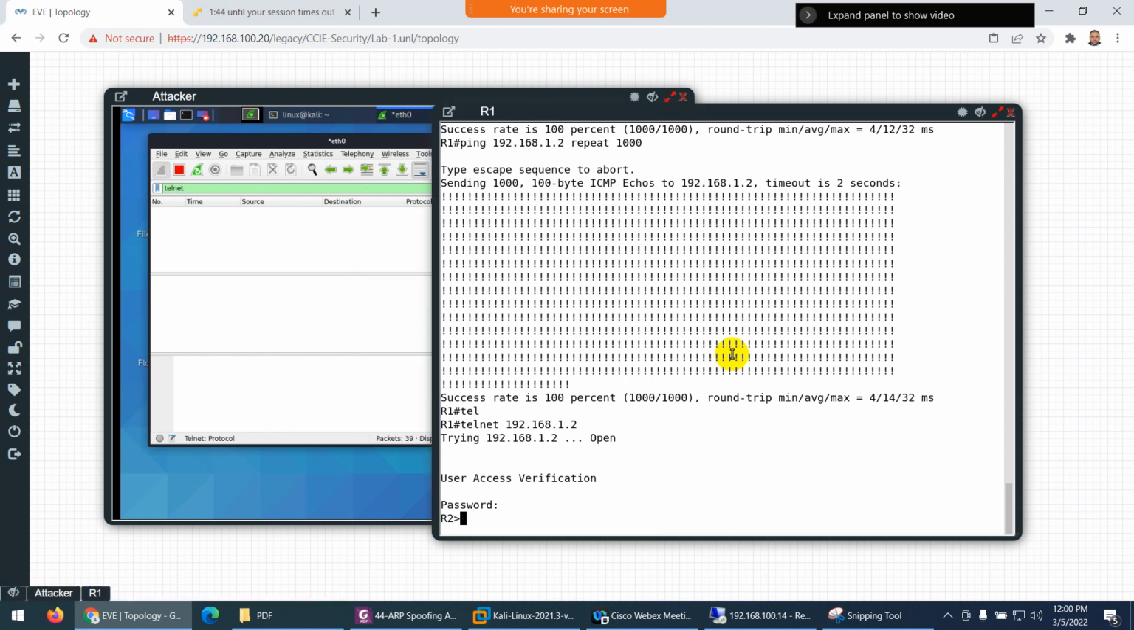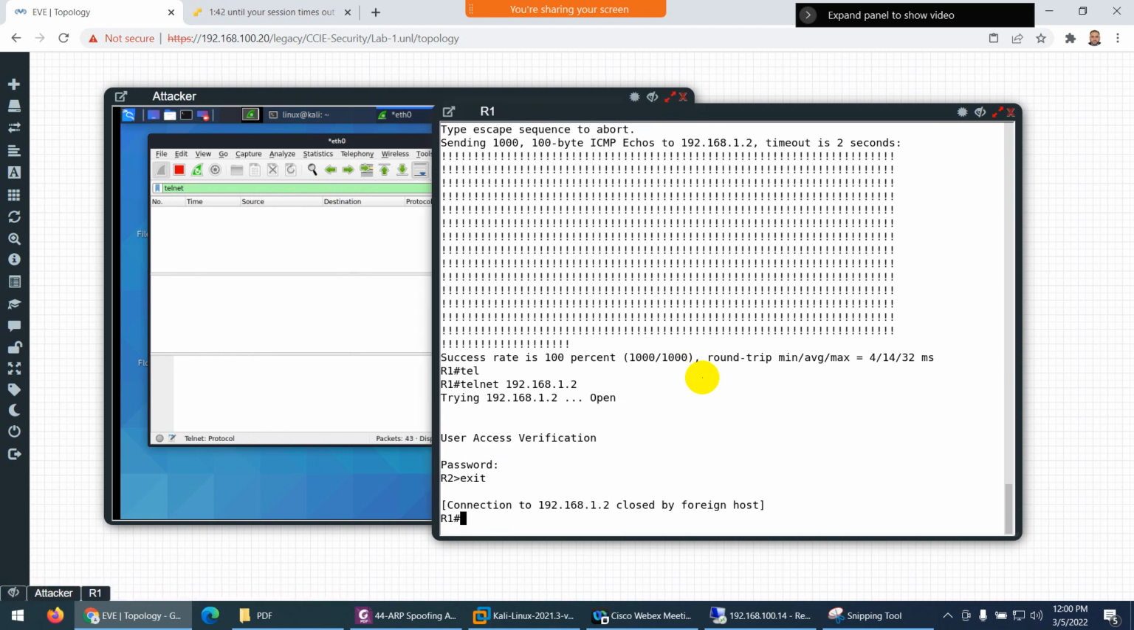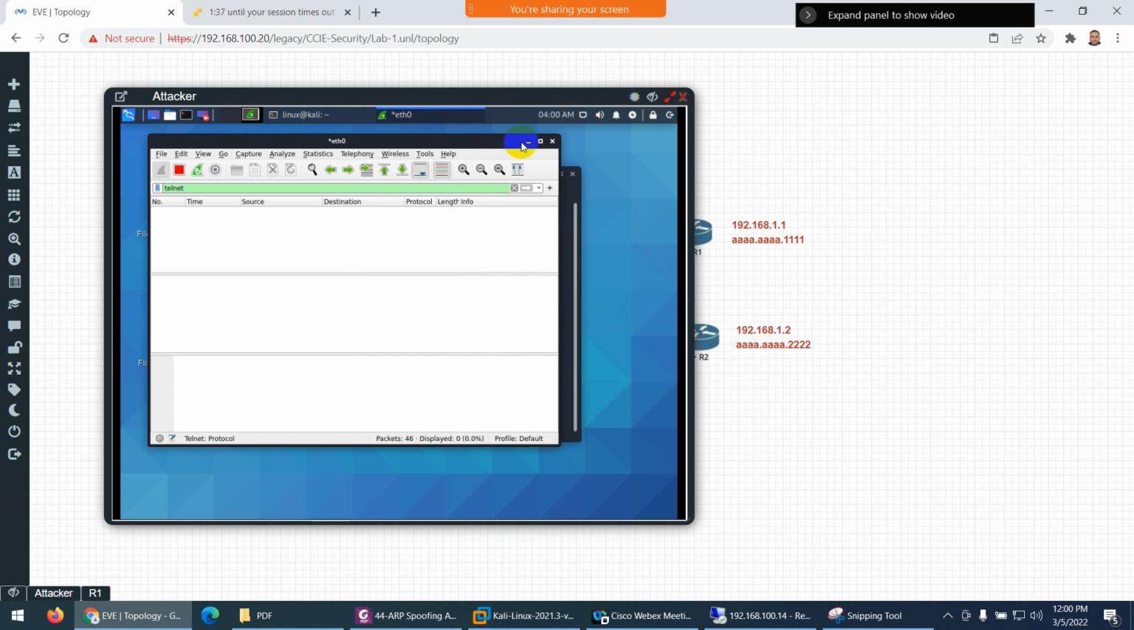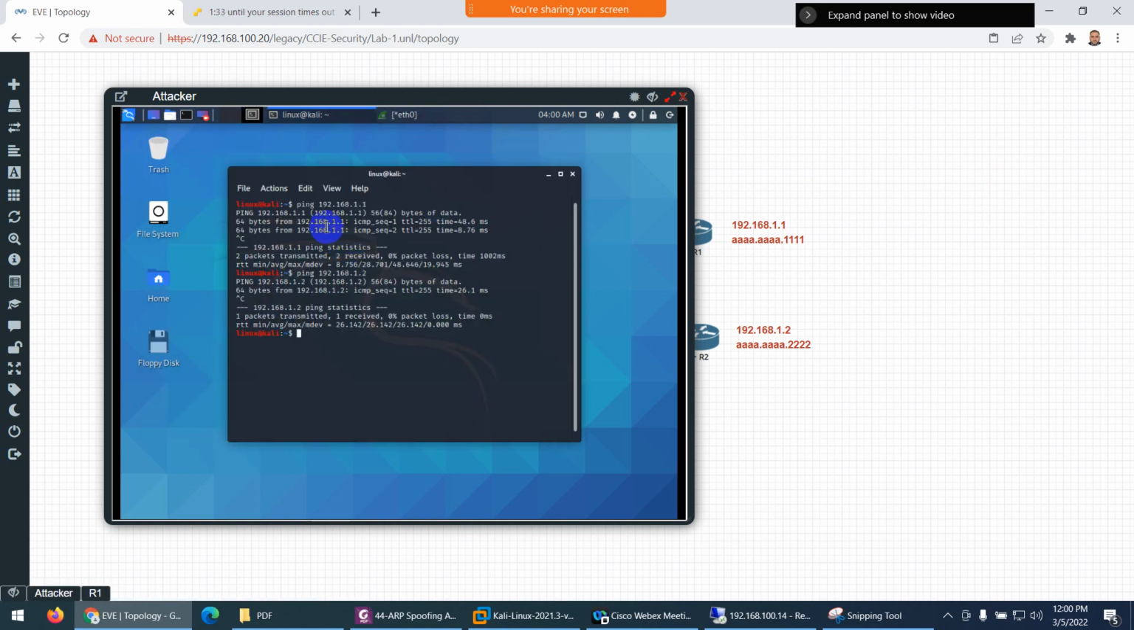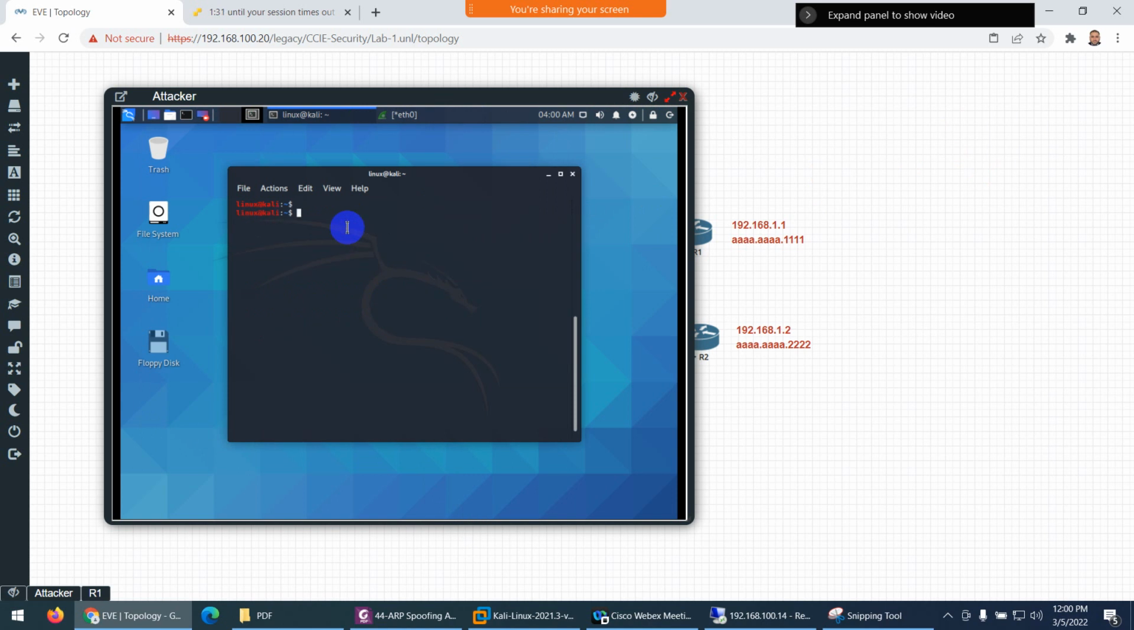No, why will I receive? It's not possible, but I can make it possible with a man in the middle attack. So let me minimize this and let's start the man in the middle attack. In Kali Linux, I will first sudo su, and 123 is the password. Let me make myself root.